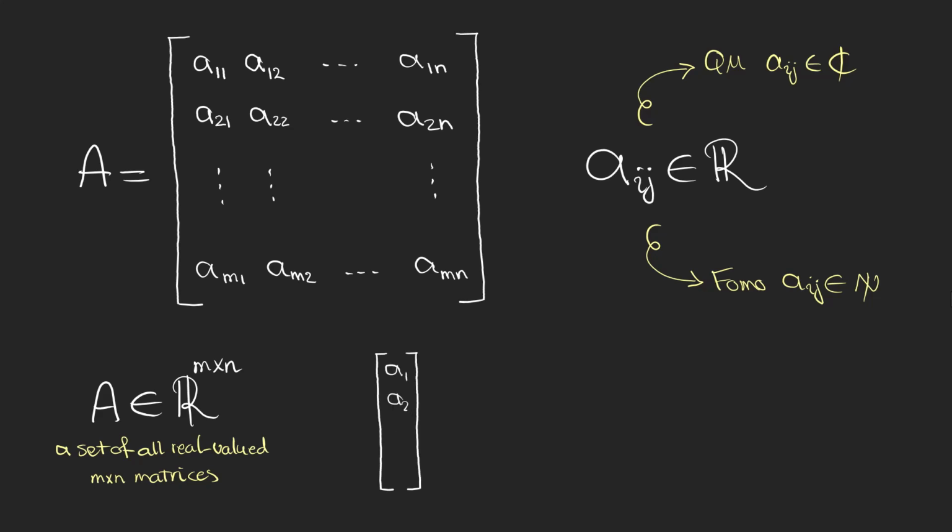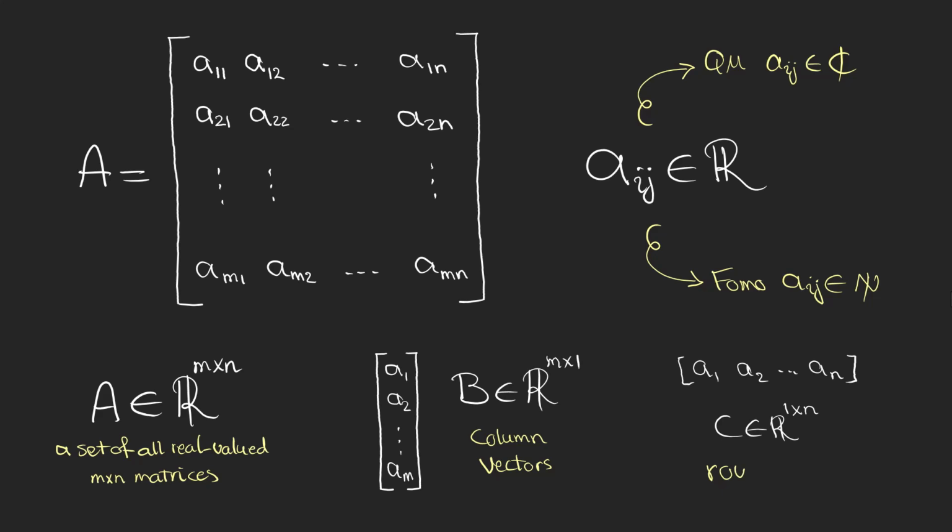In the same way, we can have an array of real numbers stacked upon each other. There are m rows and just one column. We call it a column matrix. And also we can sort the elements in a row, having just one row and n columns. This one is called a row vector.